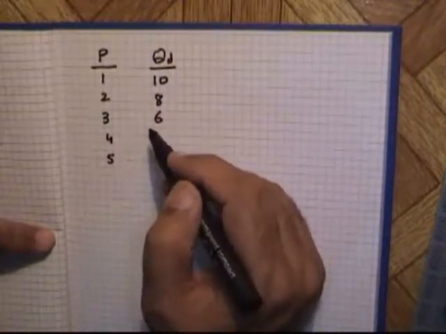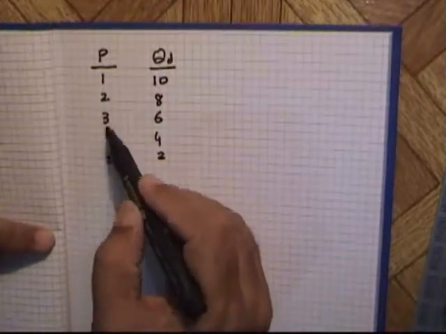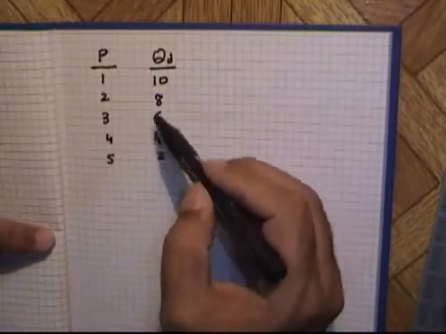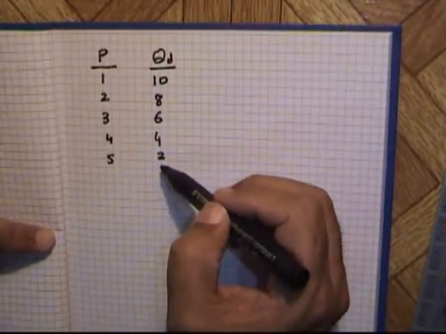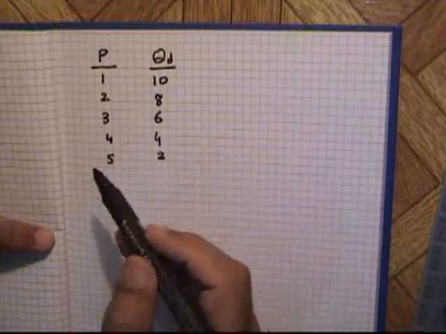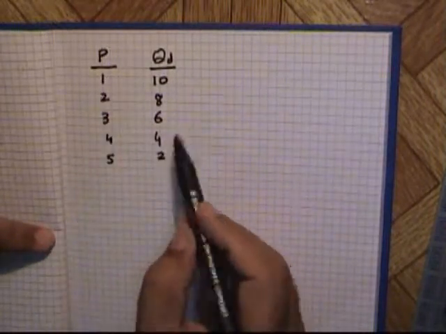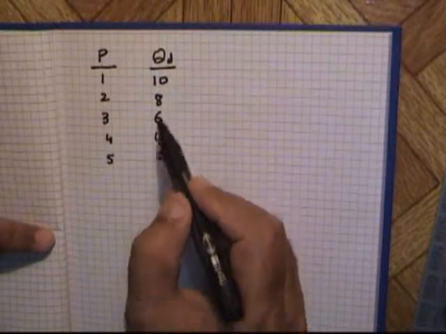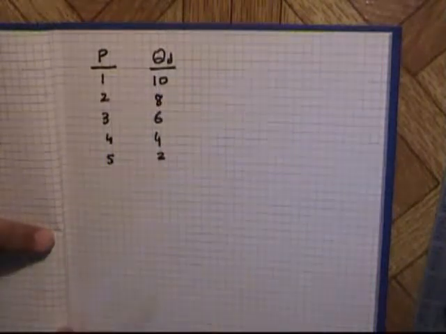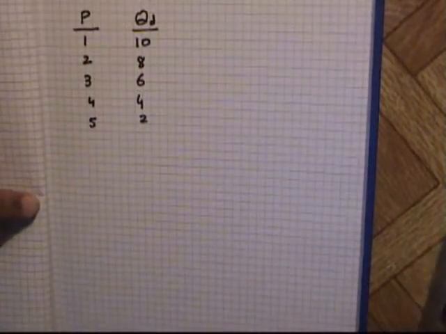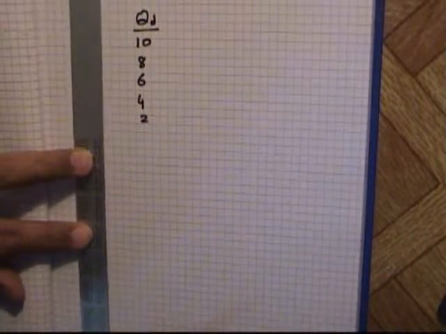This is called law of demand. This shows that whenever there is increase in price level, there will be resultant decrease in quantity demanded. And if we see from bottom up, whenever there is decrease in prices, there will be a resultant increase in quantity demanded. Now this law can be seen with the help of diagram.